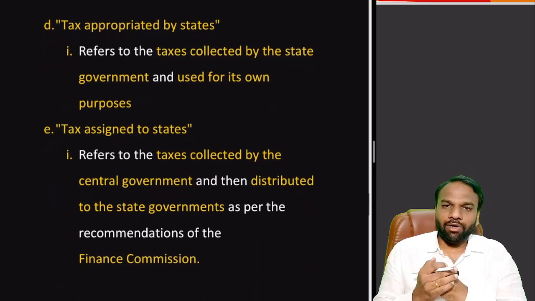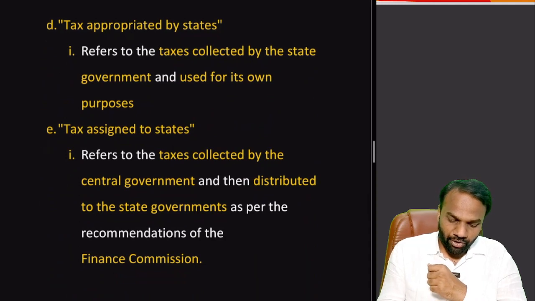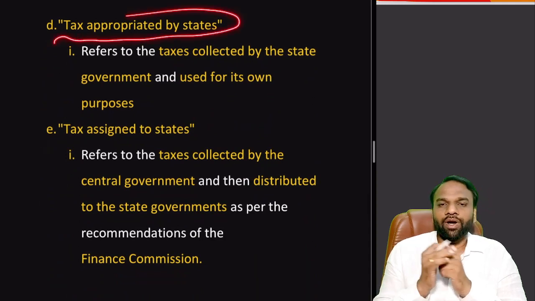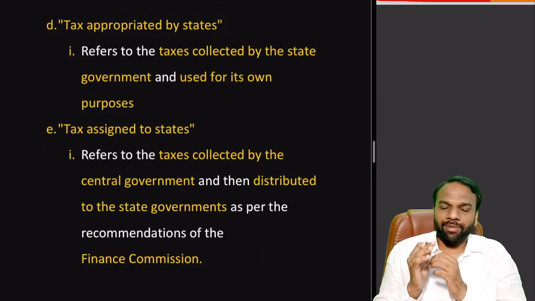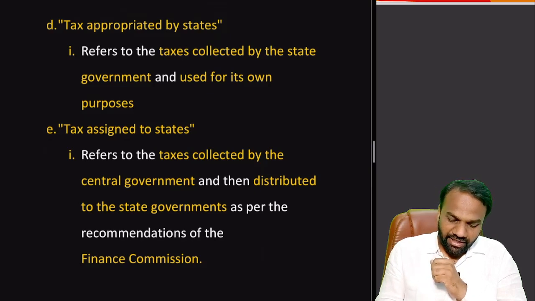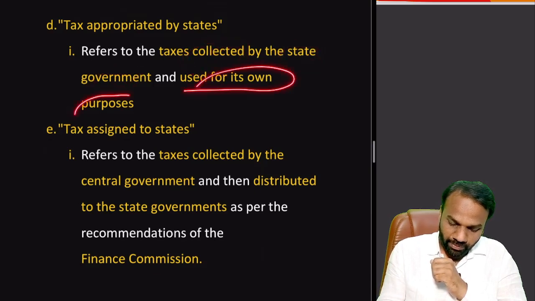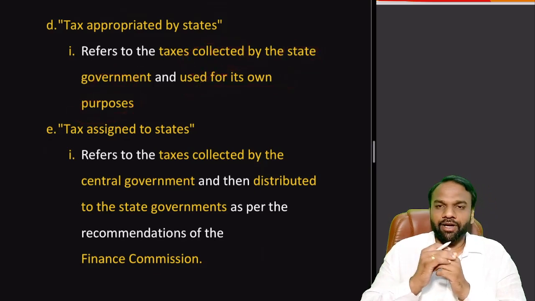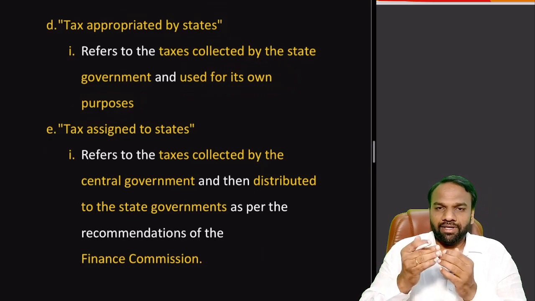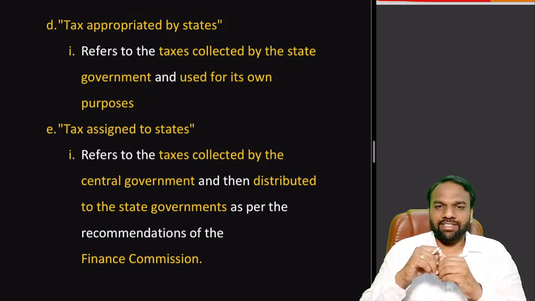Now often we come across a term called tax appropriated by states. What does it mean? Tax appropriated by states means taxes collected by the state government and used for its own purposes. For example, taking Karnataka, the Karnataka state government will collect the taxes and use them for its own requirements.